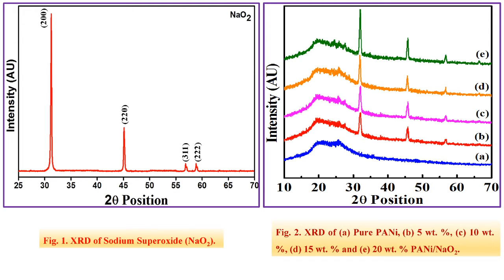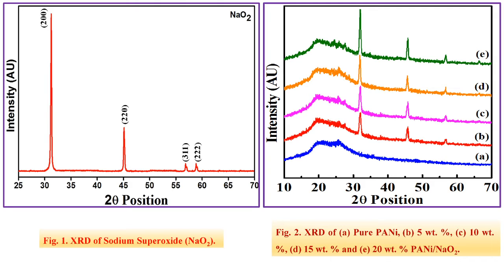Figure 1 shows the XRD pattern of prepared sodium superoxide. The peak positions appearing in the pattern are exactly indexed to NaO2 according to JCPDS data. The XRD patterns for pure Pani and Pani NaO2 composite are shown in figure 2. Figure 2a shows the XRD pattern for pure Pani; as Pani is inherently amorphous, there are no sharp peaks. The peaks of NaO2 are seen in the XRD of Pani NaO2 composite, as shown in figure 2b, along with some other peaks.